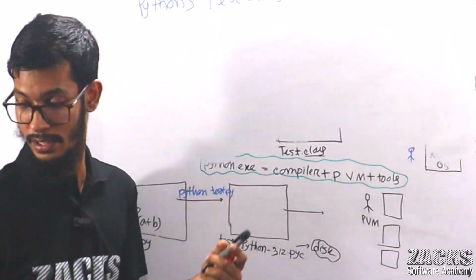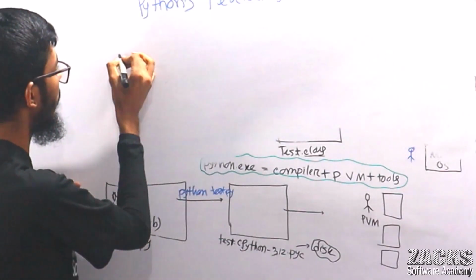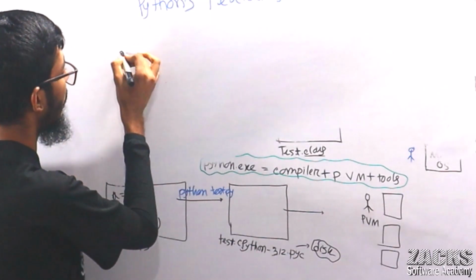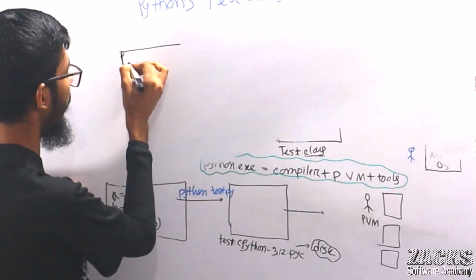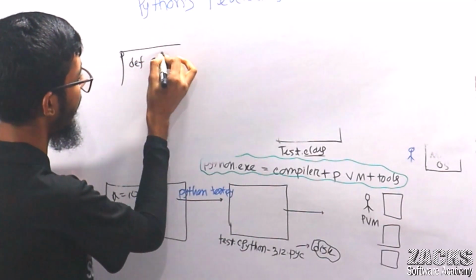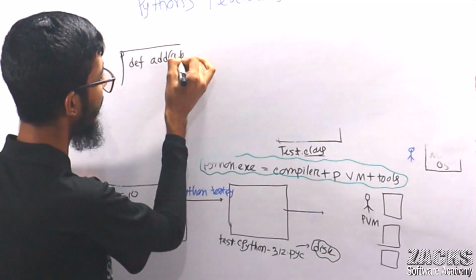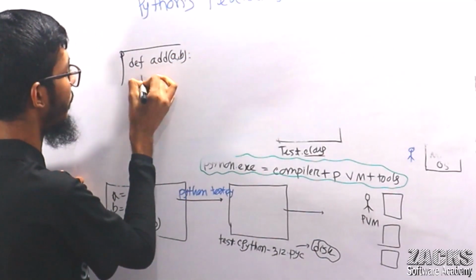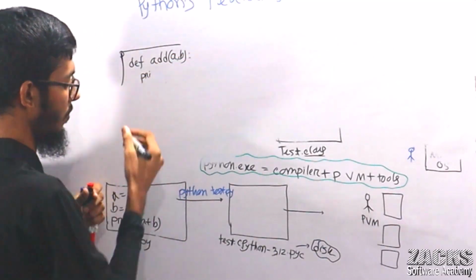Let me very quickly write, for example, one file. Consider a definition add(a, b).